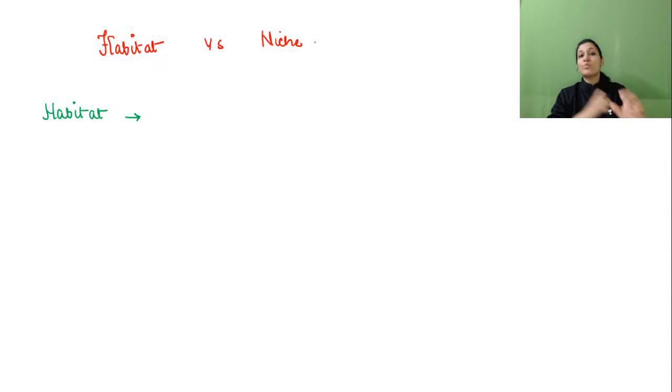For example, you want to get a product delivered to you from Amazon or Myntra. You order it, saying you want this mobile or electronic device delivered to your place. What all are they going to ask you? They are going to ask your name, your address, and maybe your email address, mobile number, and in some cases your gender, right? So that will be habitat.